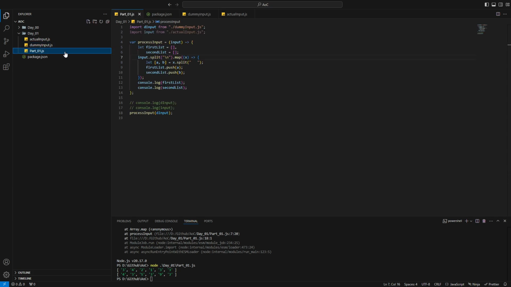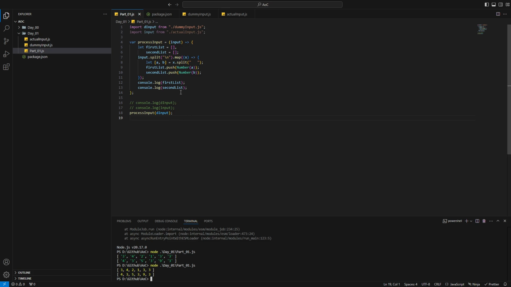Now in the next part of this code, we're running a loop in which we go through each of the elements, which is a comma separated array of the 2 things, and pushing the first list elements to the first list and the second list elements to the second list. What I should also do here is make it a number. So now if I run this, we should get numbers. Perfect. So now the next part will be for us to sort it and find the differences. So let's do that.